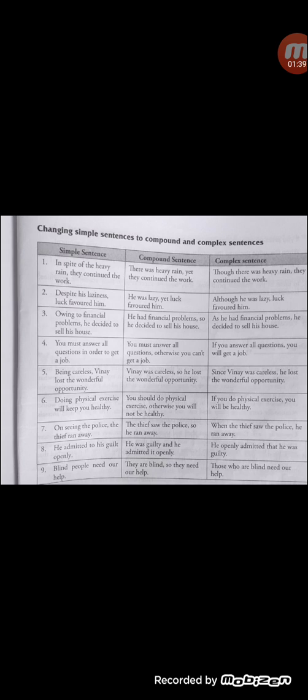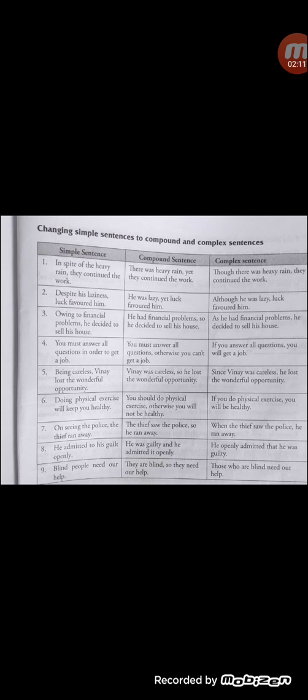In spite of the heavy rain should be an independent clause. Yet is a coordinating conjunction, right? So, there was a heavy rain, yet they continued the work.